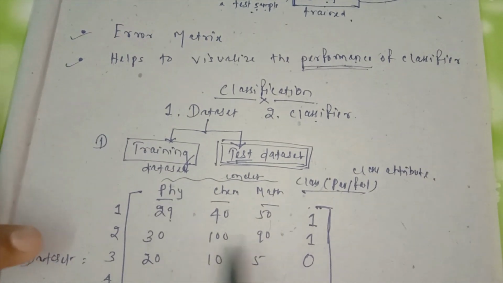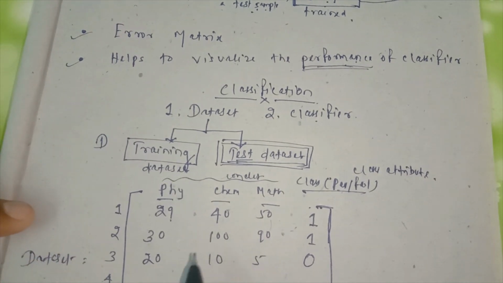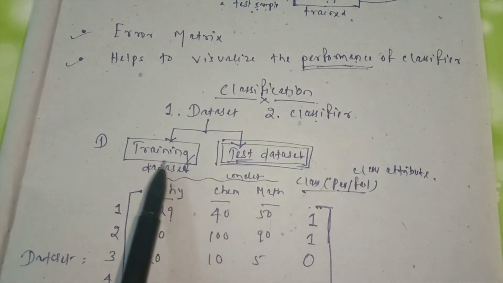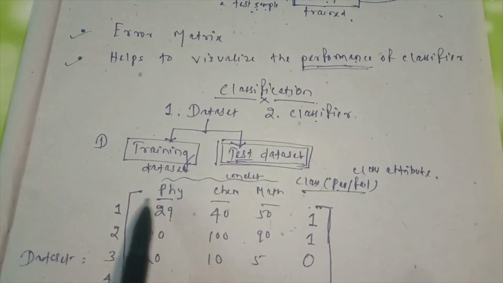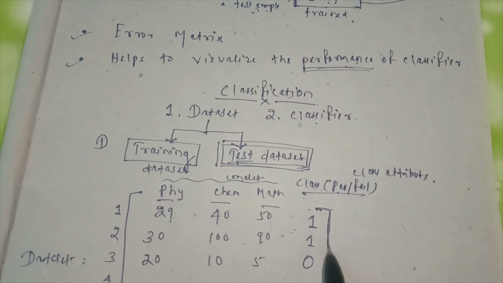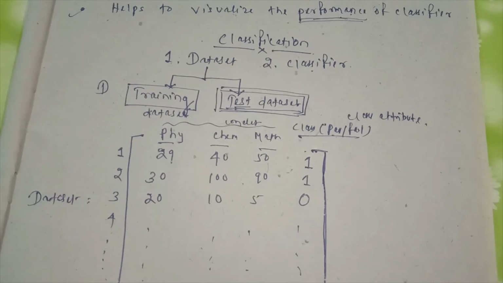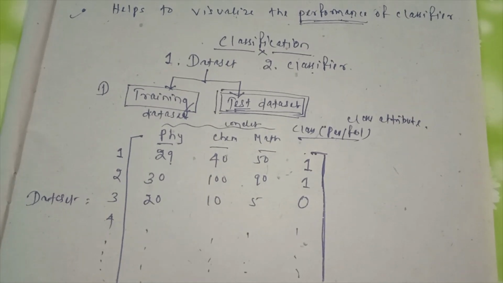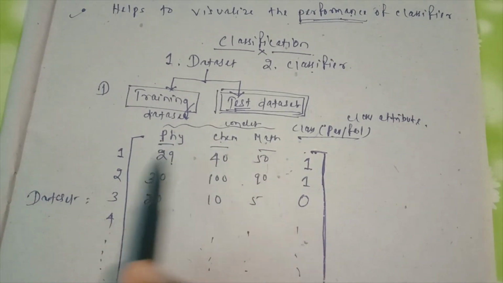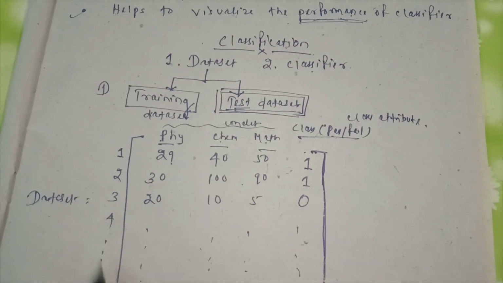Okay, so this data set, you remember this data set, what we have to do is divide it into two parts, a training part and a testing part. Before that, the data set is presented in our computer in CSV file format. We have to divide the data set into arrays. The conditional part means physics, chemistry, math, 3 columns with all 100 rows. So we can make a matrix.